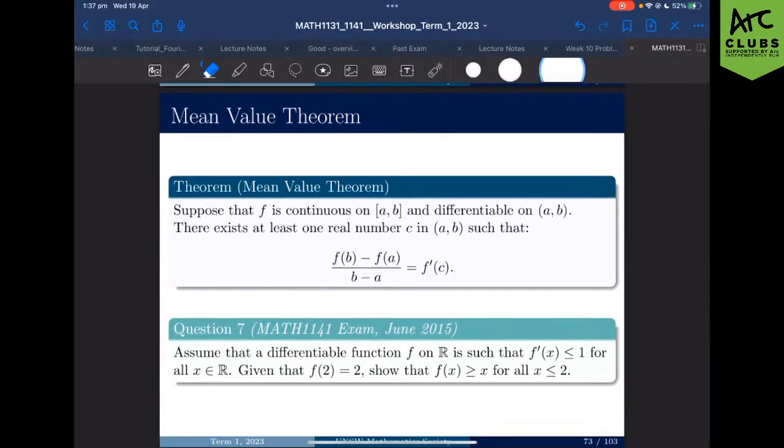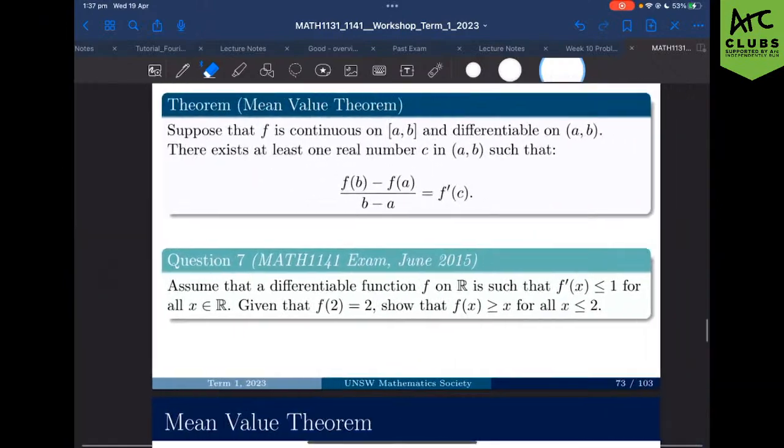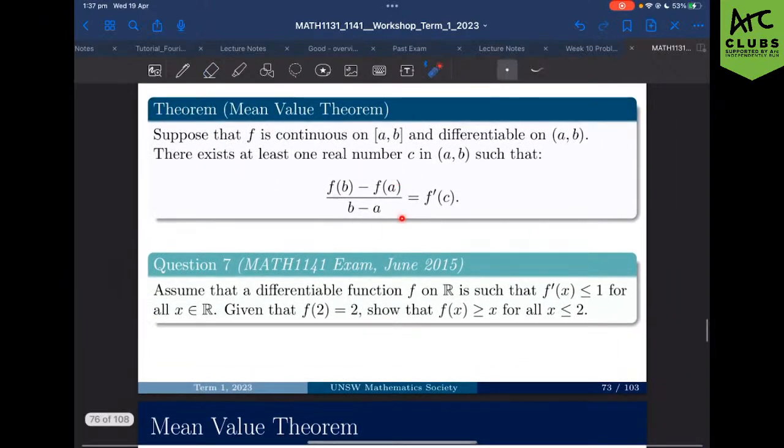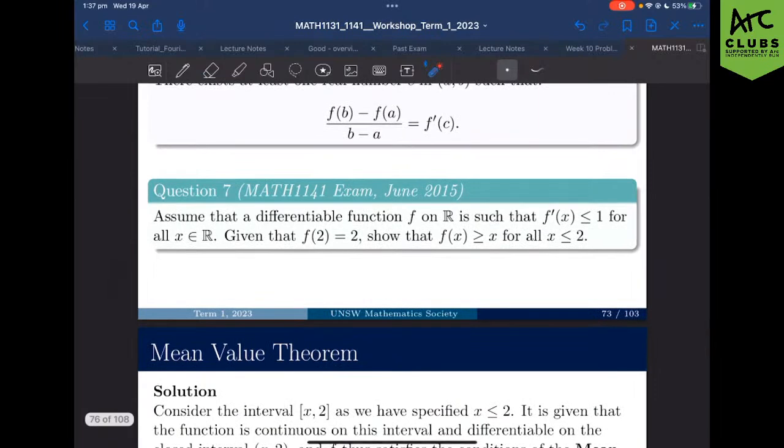So moving away from intermediate value theorem now, we're moving into mean value theorem. The mean value theorem just says, suppose again that a function is continuous and differentiable. There must exist at least one real number C such that blank. Okay? And this is a formula that is provided to us. Just one quick thing to note, every numeral that is here corresponds with the interval. But let's look at the question real quick, and we'll explain the concept through the question.